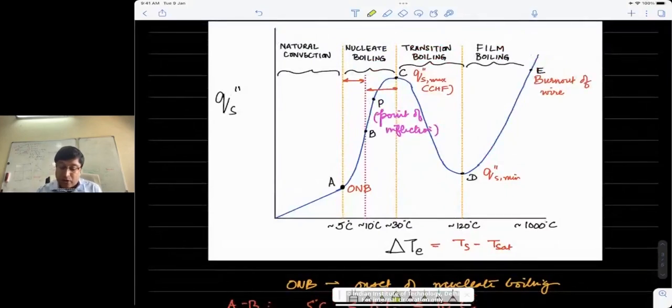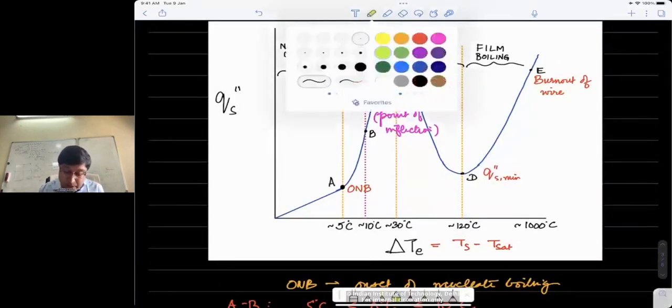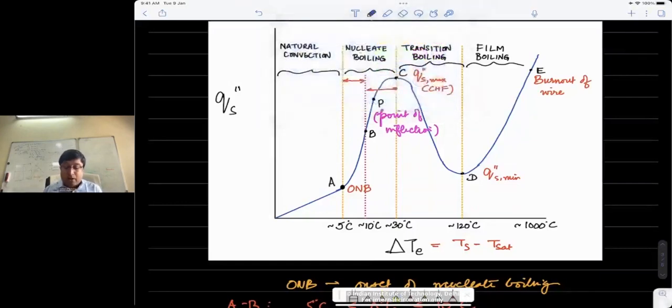Now let me talk about some aspects that I have not described so far. When Nukiyama was doing this experiment, and as I said, he was doing it in a power control setting, which means that he was increasing the heat flux. He observed in his experiment that the data he could get was something like this. He could actually go along the boiling curve, along the arrows. He reached the point of maximum heat flux, and then from here, he straight away went to this point on this curve.